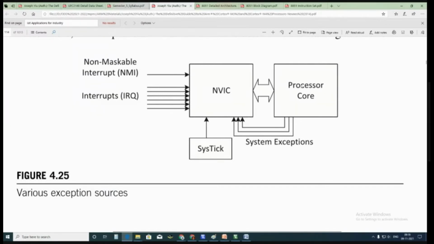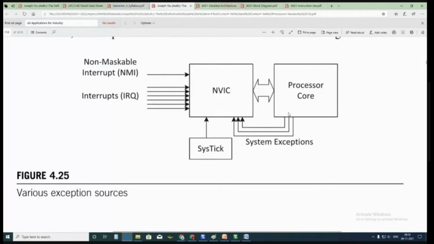all system exceptions. So the processor itself, while computing, as I told you, a divide by zero error is also an exception. Fetching an improper opcode is also an exception, and stack overflow is an exception. Those are all things which happen during computation. Hence, exceptions come from the processor, and interrupts come from external peripherals like timers, and some of the interrupts happen on the pin.